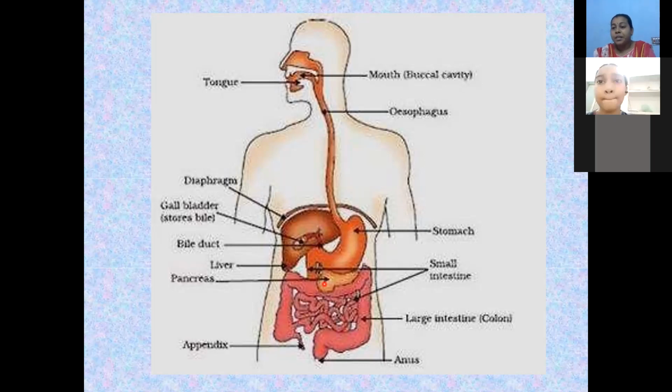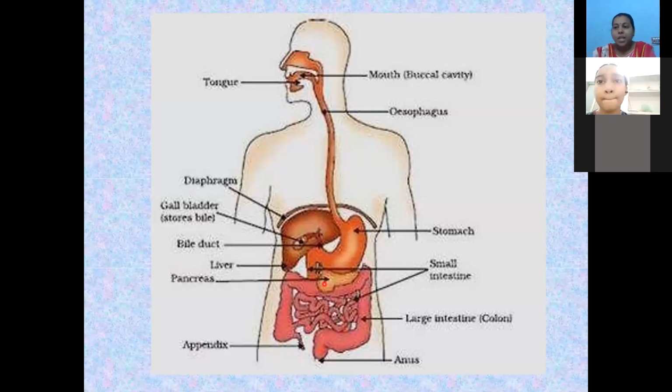Okay, see, what do you mean by digestion, my dears? Digestion means conversion of large macro substances into fine substances. That is the process of digestion. Understand? So whatever nutrients are present in our food, like carbohydrates, proteins, lipids, they break down into simple fragments.